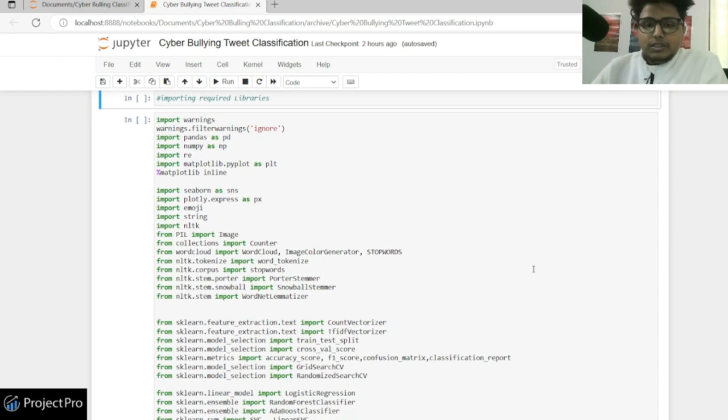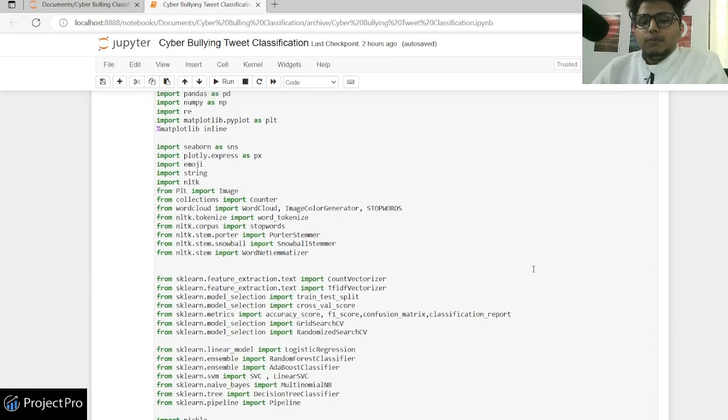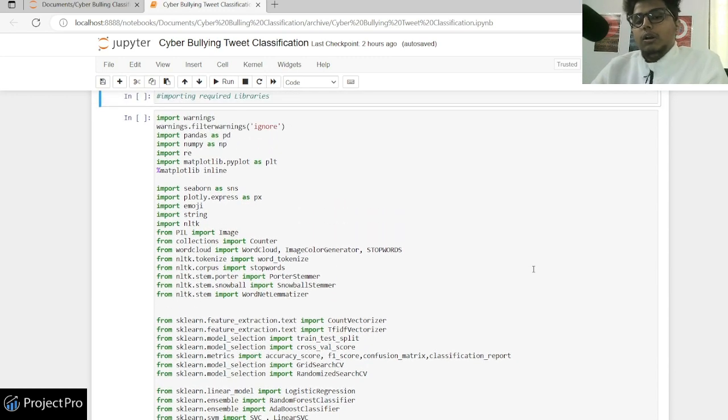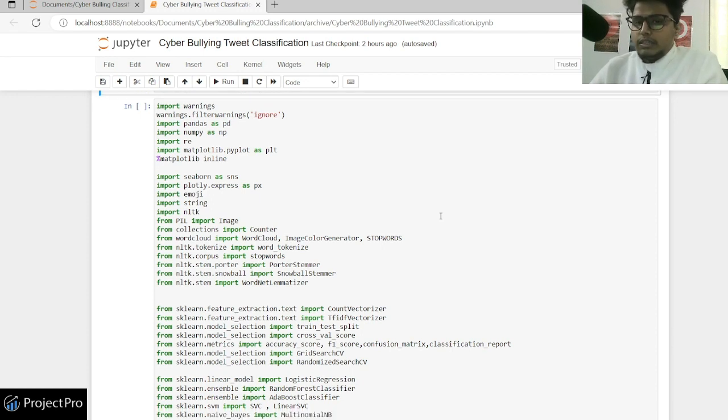In the first step, we have imported some of the libraries that would be useful. I've classified these in four categories. Number one is the libraries which will be used to play around with the dataset: pandas, numpy, and matplotlib for simple kinds of charts. These are not any new libraries. For any data science project, you will be using these libraries.